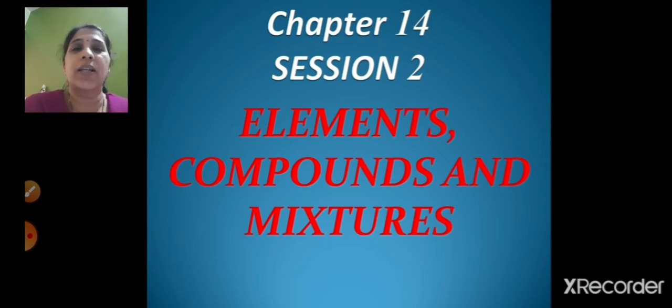So before starting today's session, children, let's revise what we had learnt in the last session. In the last session, first we had seen what are the different kinds of matter: solid, liquid and gas. Then we saw what are the properties of matter. So what were the properties? Density, elasticity, brittleness, hardness, transparency, solubility, etc.